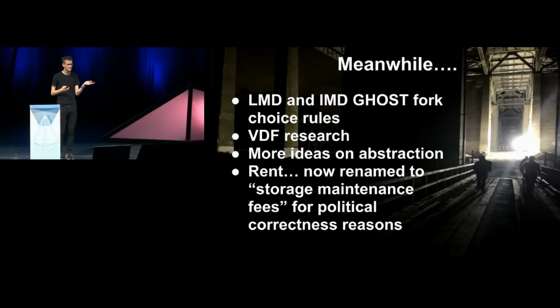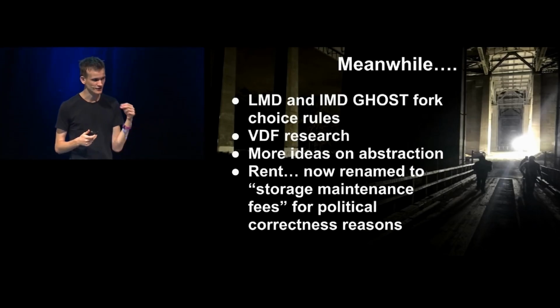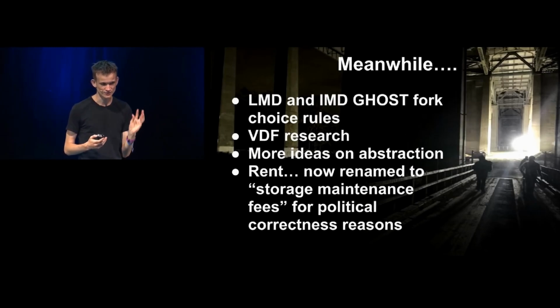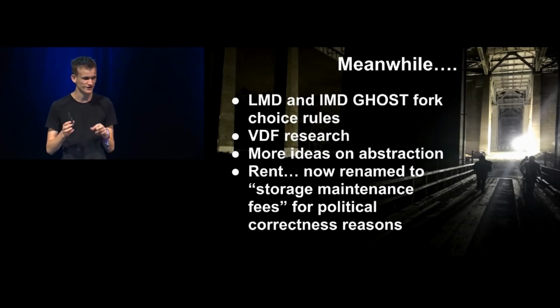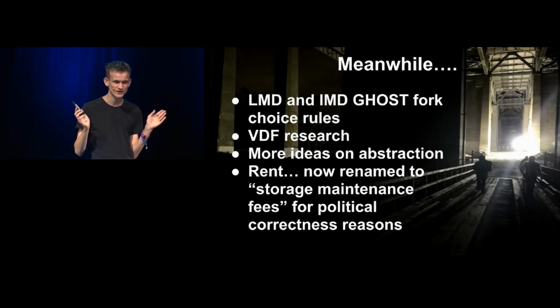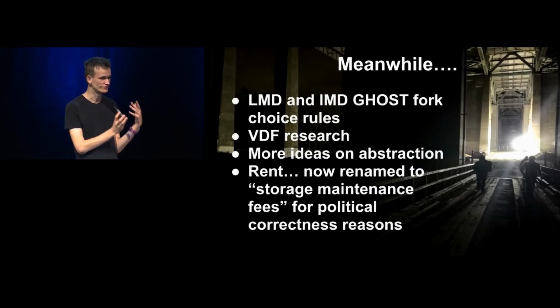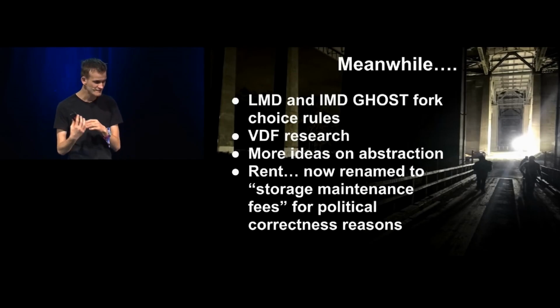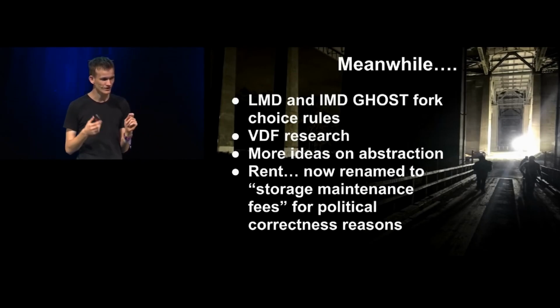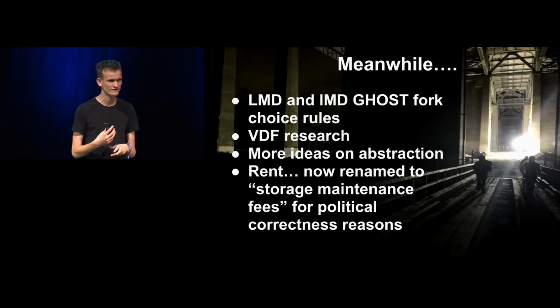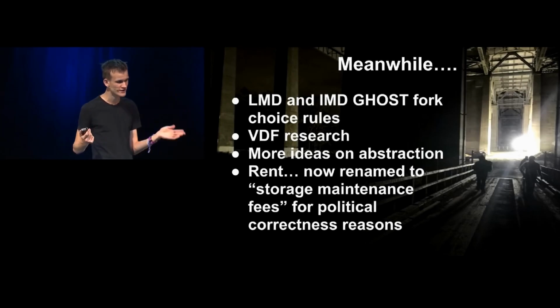So in the meantime, we spent a lot of time arguing about fork choice rules. We ended up getting closer and closer to realizing that fork choice rules based on Ghost, the greedy heaviest observed subtree algorithm that was originally intended for proof of work but repurposed by us for proof of stake, made a huge amount of sense. Justin started doing research on verifiable delay functions. We had this workshop at Stanford, and we made a lot of progress on verifiable delay functions there, and Justin is still collaborating with a lot of researchers from there.